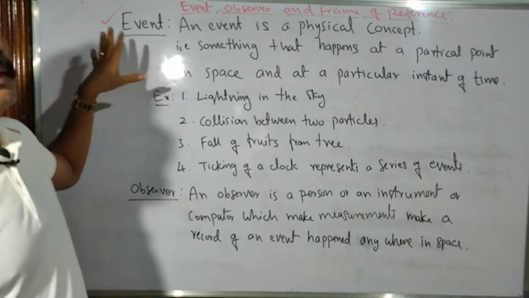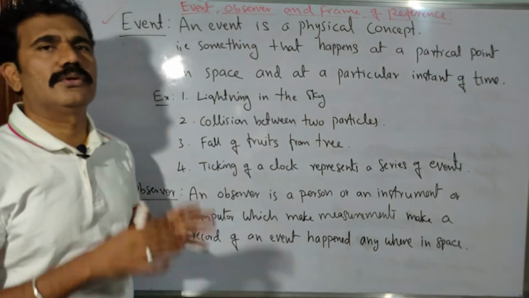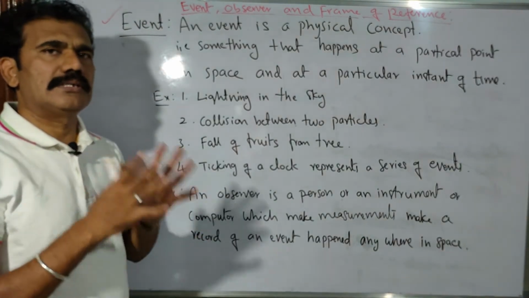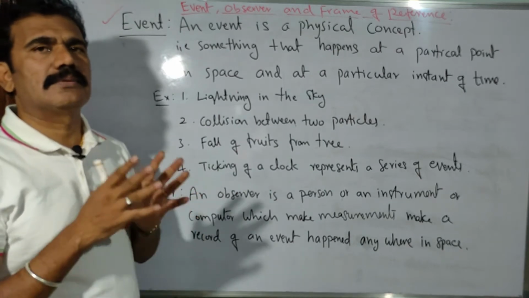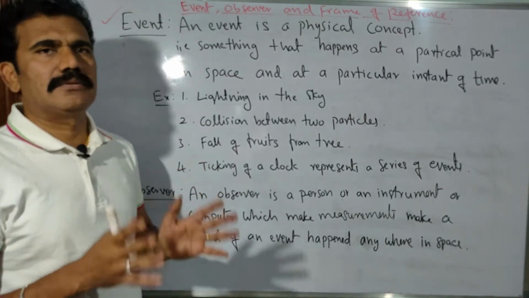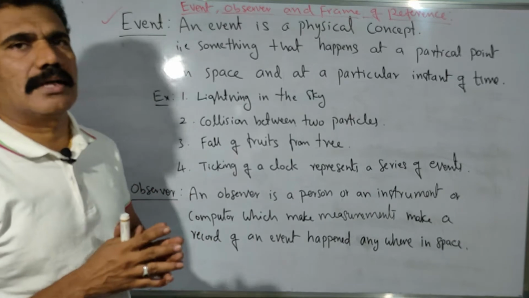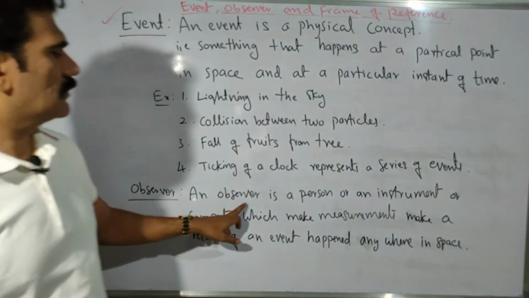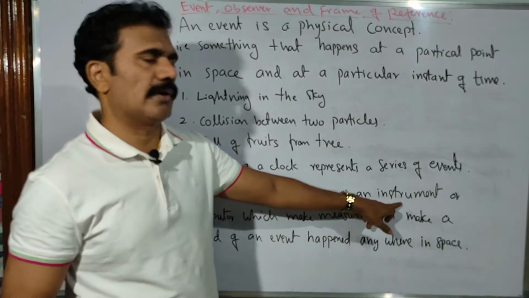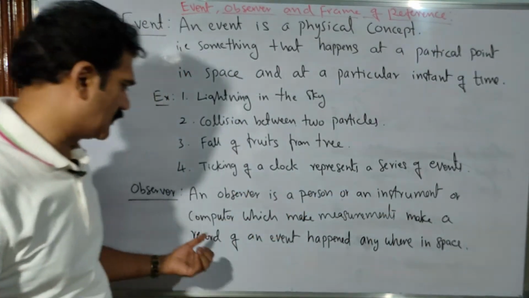Okay, so we need to measure that event. So who is going to measure that event? What is that measuring person called in general? That measuring person, or it may be a machine, whatever it is, we call in general an observer. An observer is a person or an instrument, or sometimes we use computers or robots for measurements also.